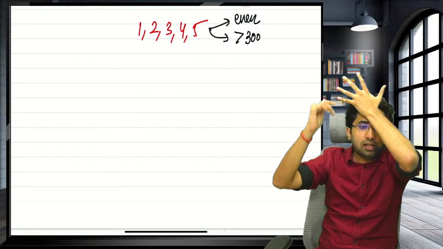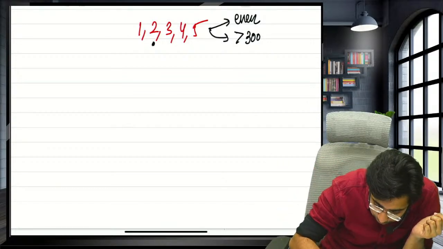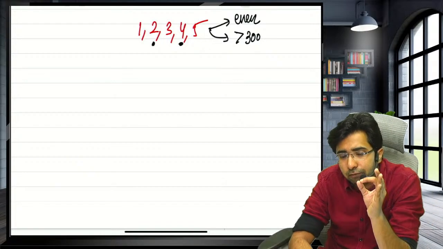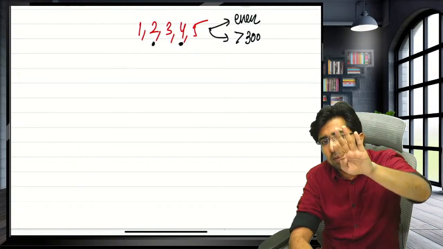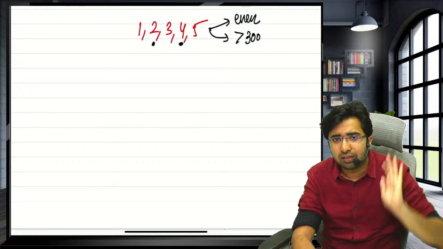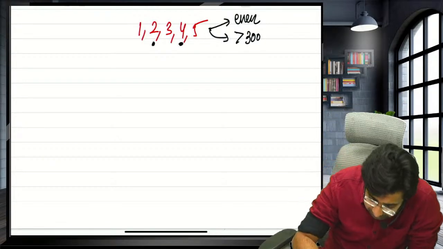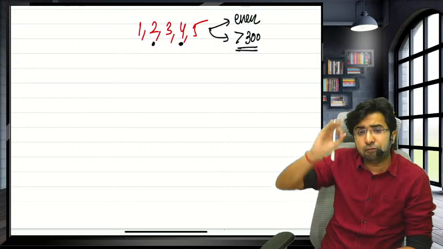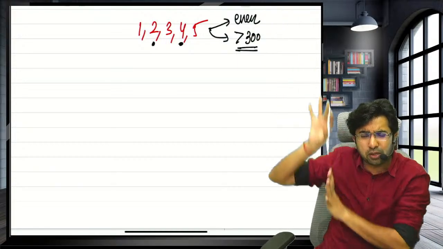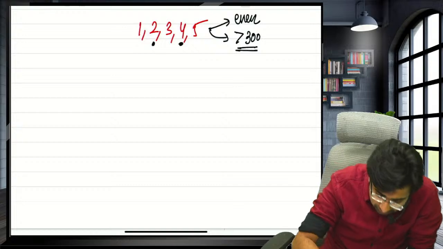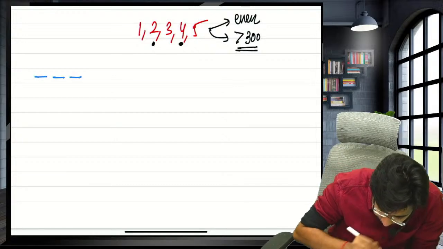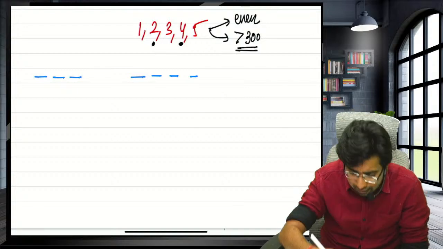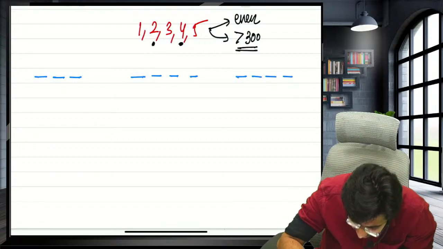So can I say here 2 and 4 are the numbers which can make it even. If 2 or 4 comes in the last place, the number will be even. And guys, they are just saying greater than 300. They are not saying only 3-digit. It means 4-digit, 5-digit, whatever you want to make. So I decided I will start with the 3-digit. Since I have 5 digits, I can make 4-digit and also 5-digit numbers.